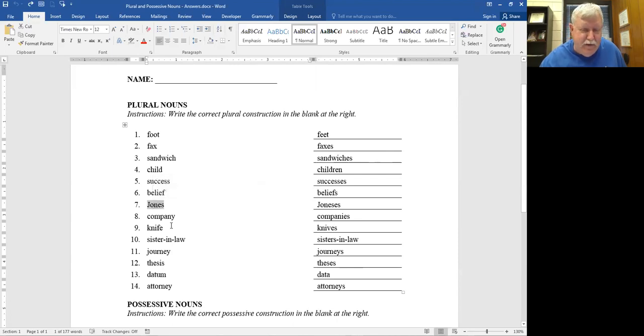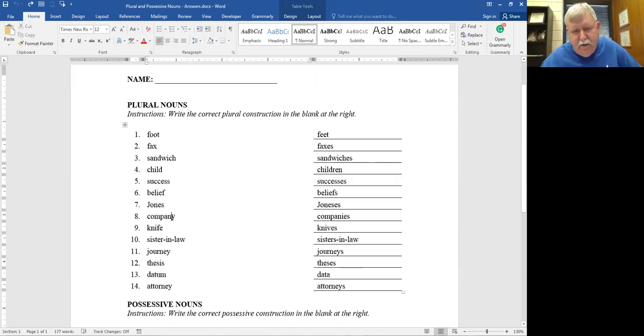Jones is somebody's name, so if that's one person named Jones, you may have all the little Joneses running around. So put an ES, since it ends in S, and you've got the plural of Jones. So one Mr. Jones here, and then you've got Mr. Jones, Miss Jones, and all the little Jones kids, Joneses.